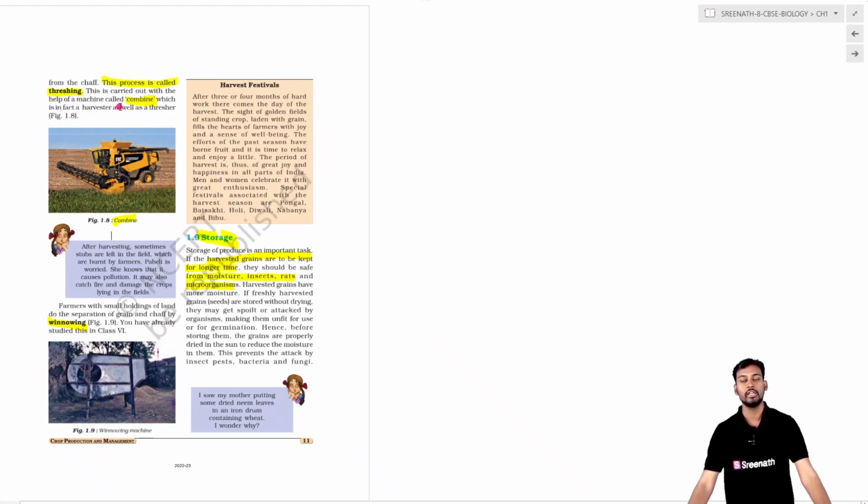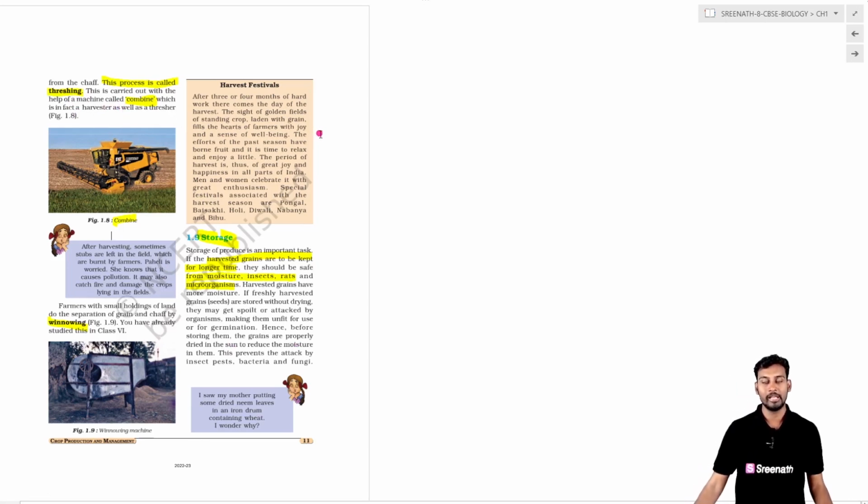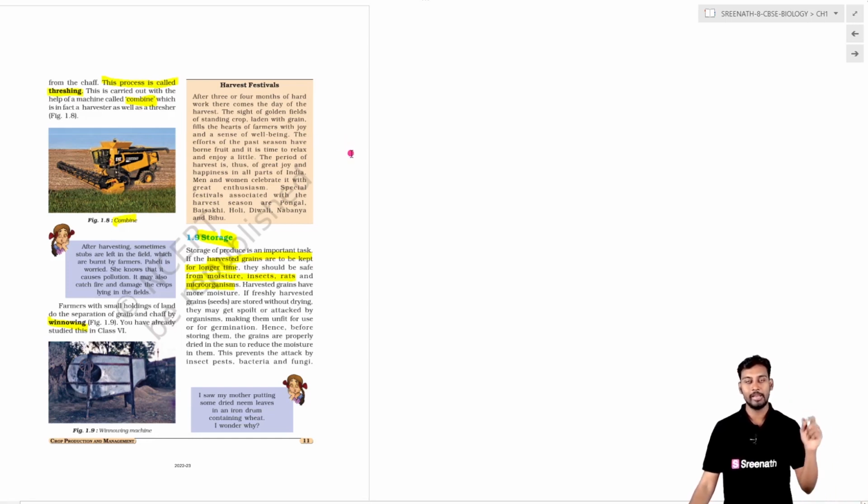Threshing is the process where the edible parts, for example the seeds, pulses and whatever grains are there, that have been harvested, are separated from the entire plant part. That is threshing. There are very advanced machines that will cut down the crop, that is, do the harvesting as well as the threshing, and that is called a combine.